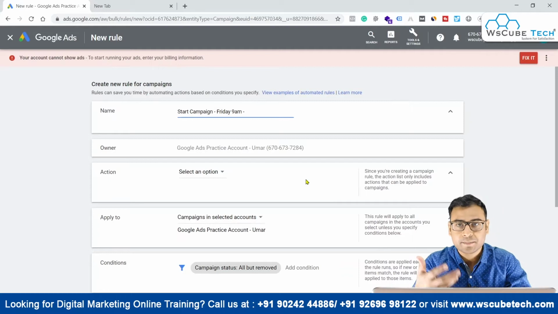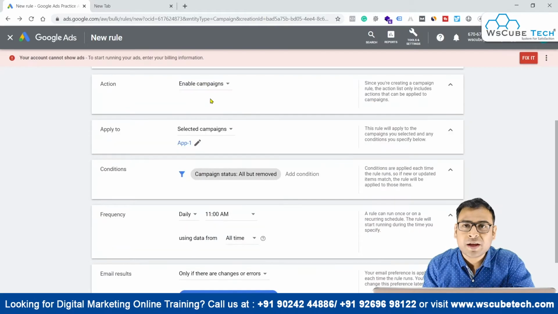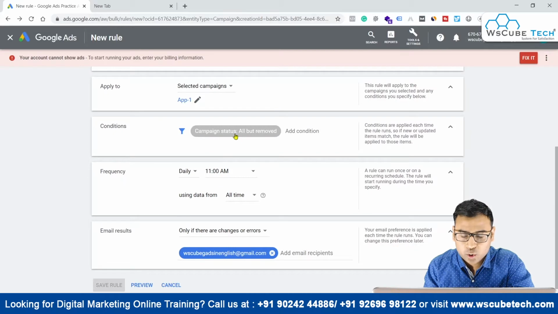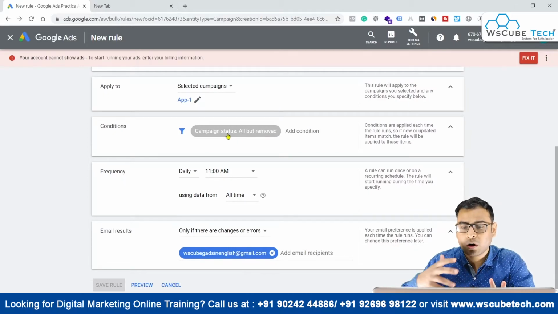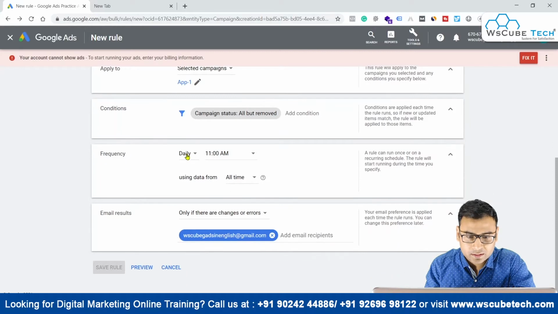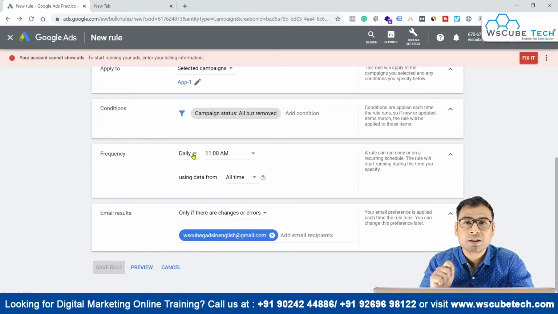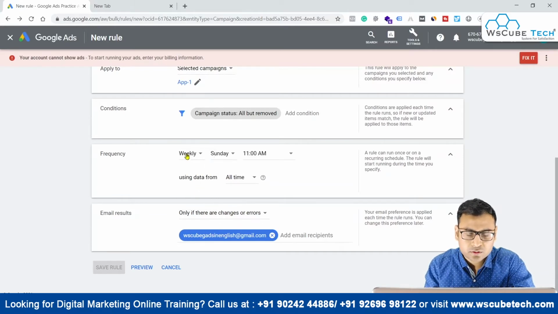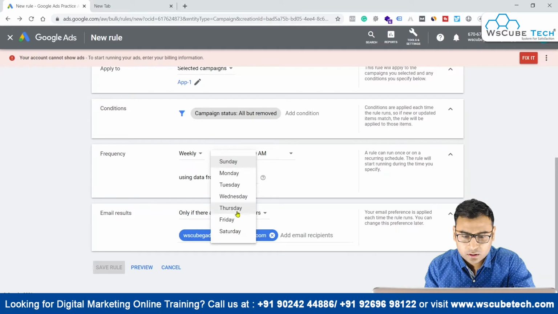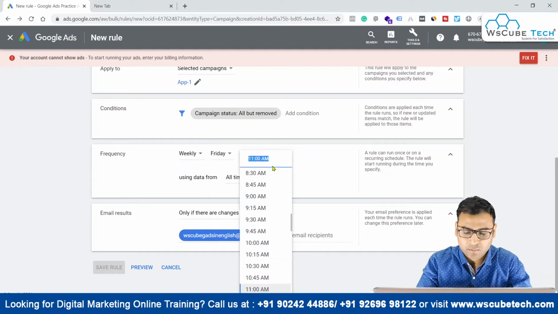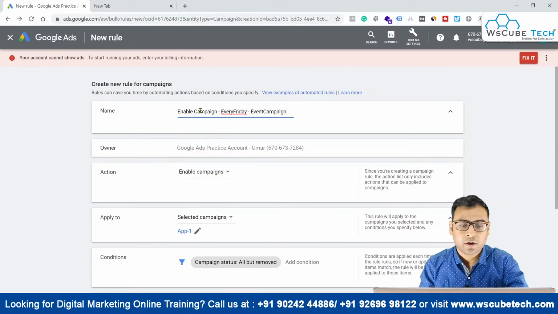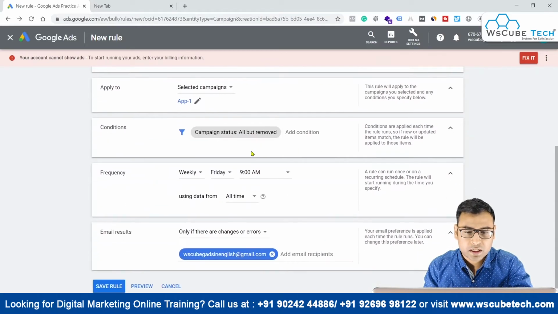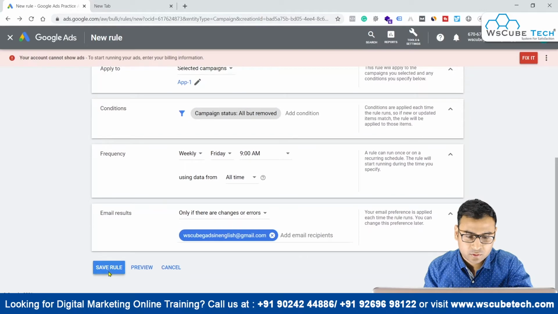Whatever the campaign name is, you can name it, for example, event campaign. I'm giving it a random name. Now we have the action, which is enable campaigns, and we have selected our campaign. It will be applied to all campaigns with campaign status all but removed. Then we have to select the frequency, that is, when this rule is going to execute. We go to weekly, on Friday, and then select our time, which is 9 a.m. Now the frequency is set, and we have to save this rule.